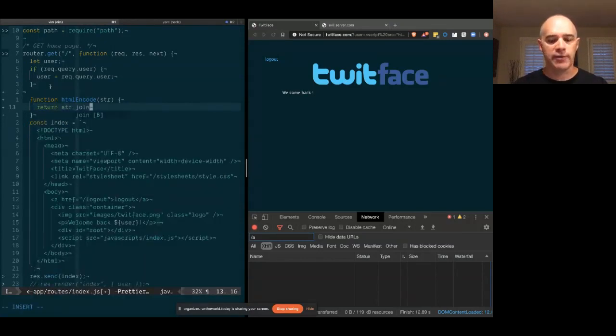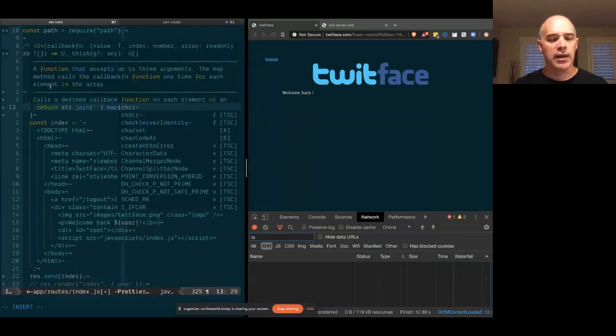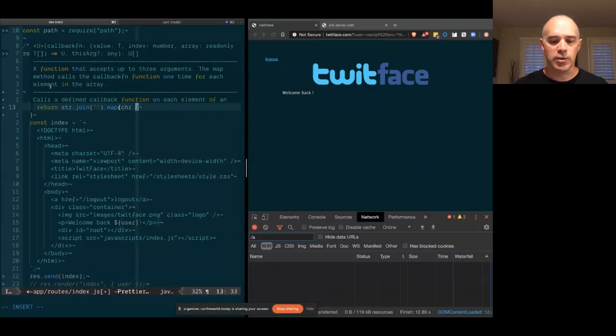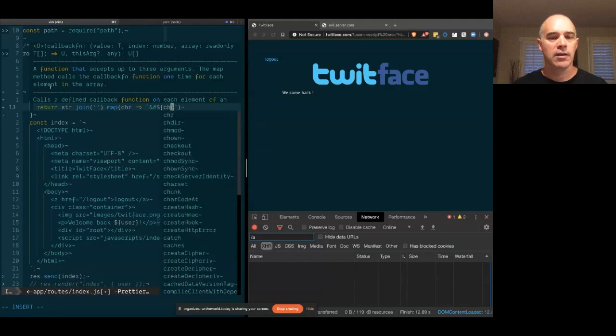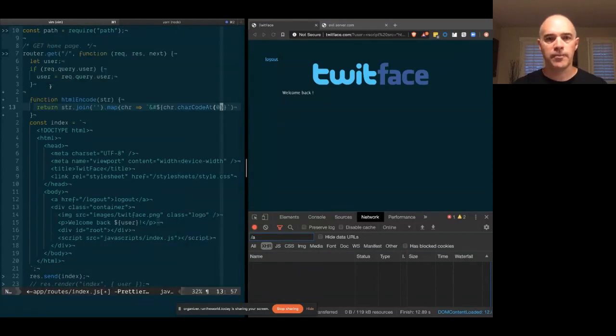We'll split it into an array first on an empty character. Then we're going to map over it. And then each character we are going to turn into a character code representation. And we can do that as follows. The syntax looks like this. It's an ampersand, hash, and then we're going to use a fairly new method from ES2015 called codePointAt. So we'll do char.charCodeAt, and since these are a single character, the index is always going to be 0. And then at the end, we'll put a little semicolon to escape it, and then let's use this down on line 24.